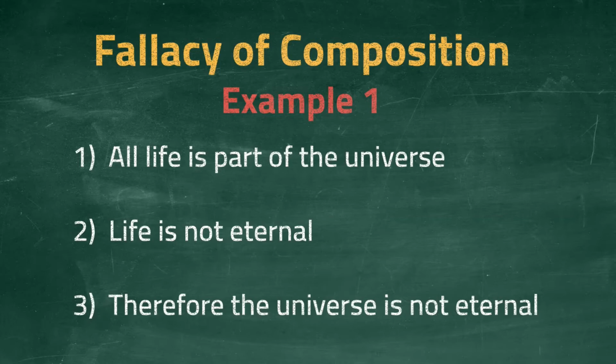This argument is fallacious because it assumes that the universe must possess a property simply because some of its constituent parts do. If we say that space and time are also part of this universe, and we also somehow show that these are eternal while life is not, would that make the universe eternal? Basically, if we want to determine if the universe is eternal or not, we need a better argument. We should look at the universe as a whole rather than its constituent parts.